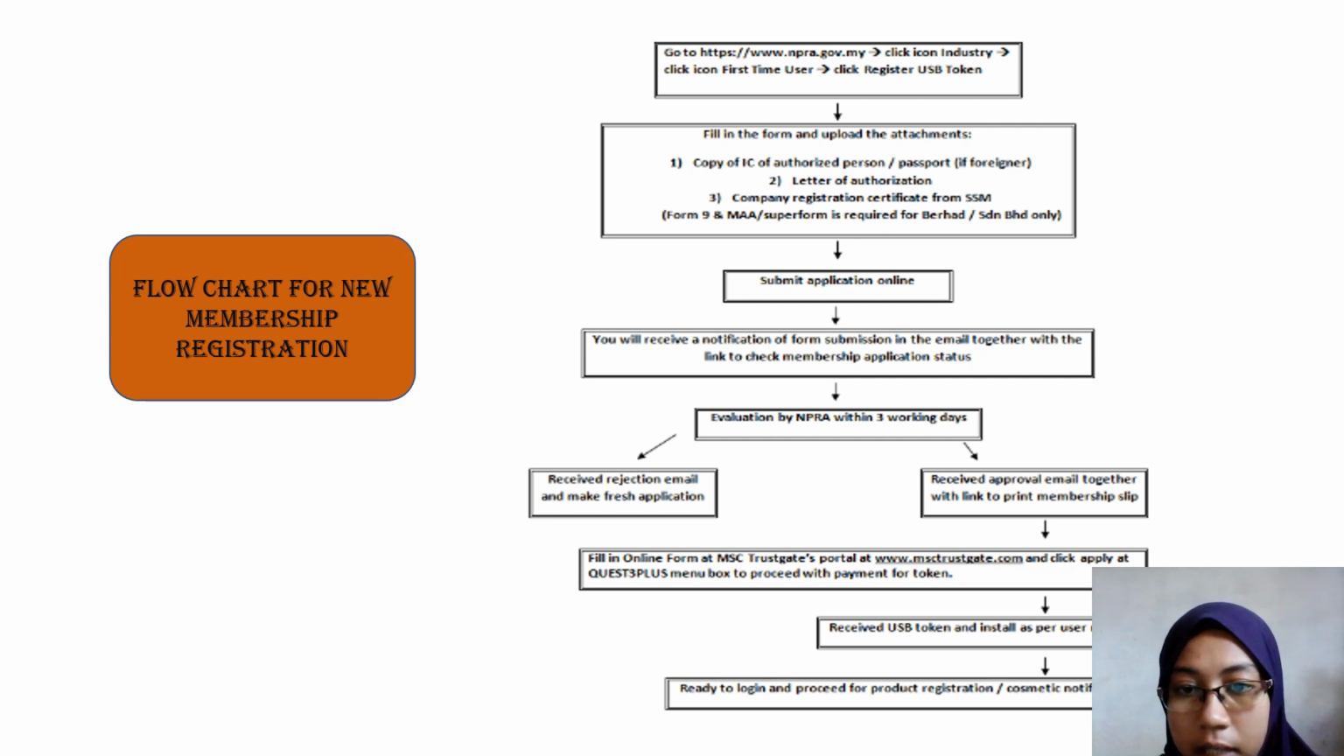If they accept our application, they will send an email with a link to print the membership slip, and after that you need to fill in an online form at MSC Trustgate, where you can proceed with the payment for the token. After you pay for the token, you will receive the token and you can install the QUEST system. After you install and receive the USB token, lastly you can log in and proceed with product registration.